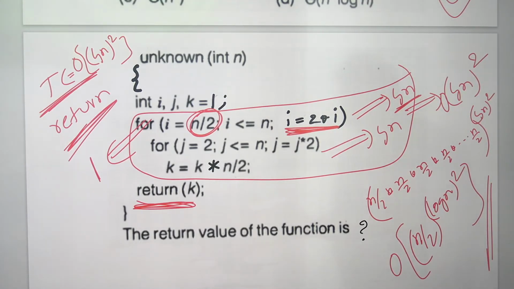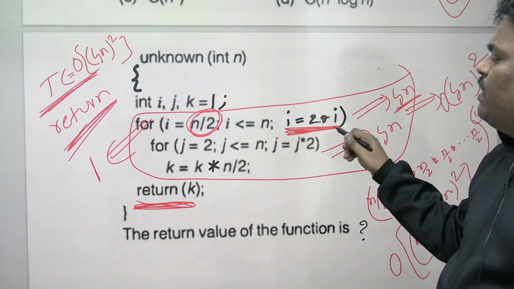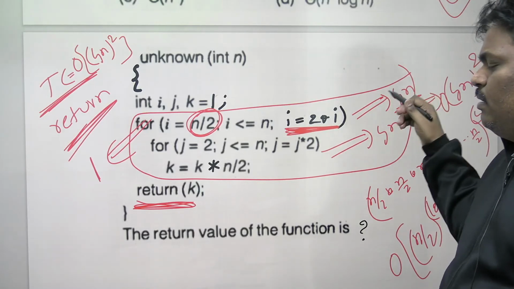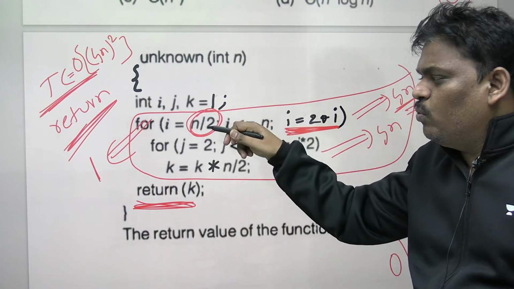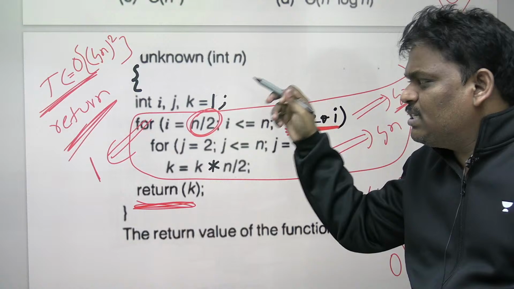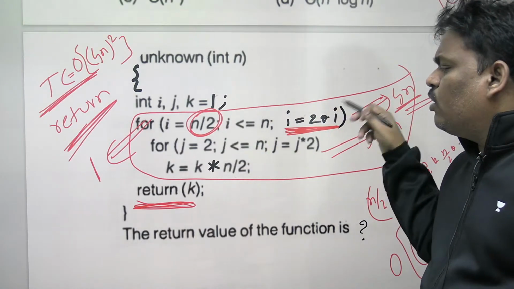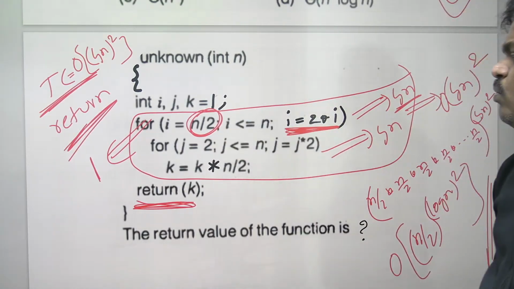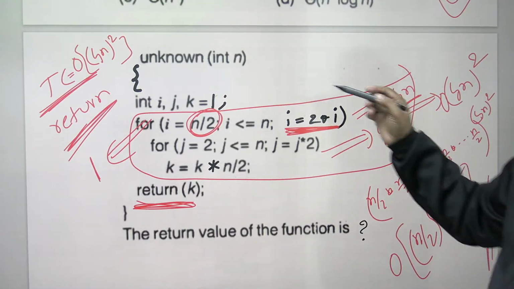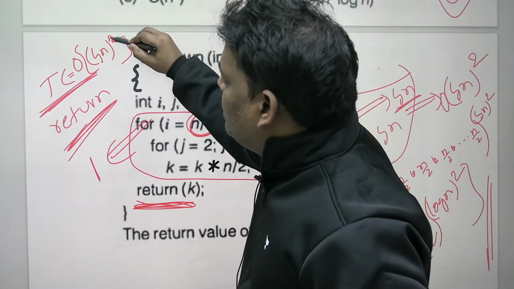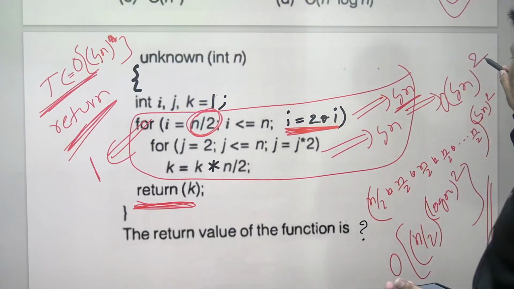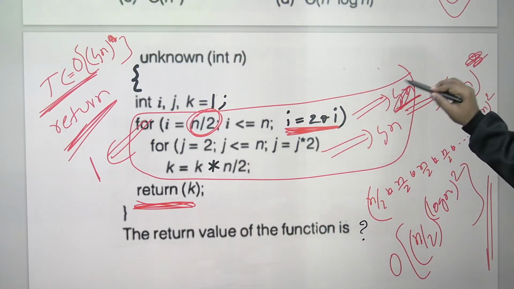If anyone made the same mistake that I made, please remember it. Unknowingly I made the mistake. I didn't see the i value. i is always incrementing by 2, log n, but because it started from n by 2, enough work is already done into 2. So the i loop is 1 round, the j loop is log n, so time complexity is log n. Just square cancels. So this is 1.